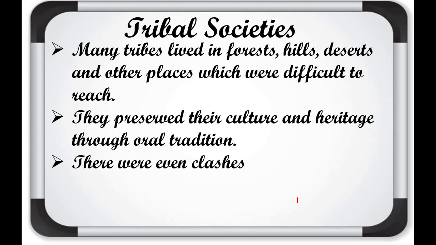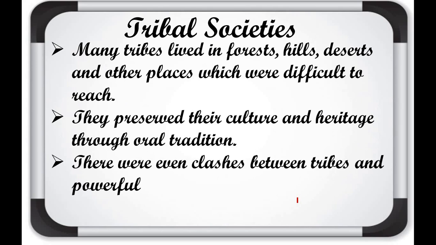There were even clashes between tribes and powerful caste-based societies. What was there actually in the starting? When they lived in the forest, they practiced a different type of culture, and the main feature of their community was equality. There was no caste system in the tribal community.